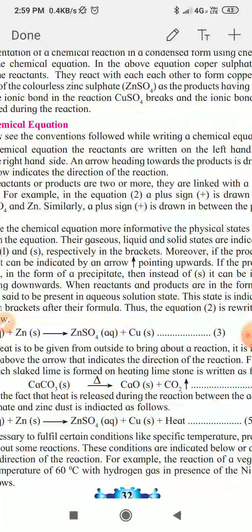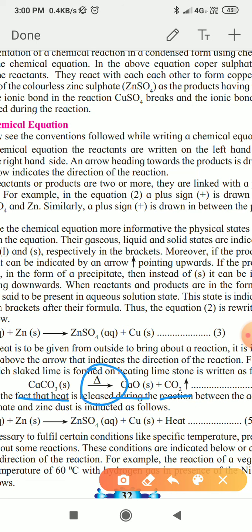So when we have to indicate that heat is given in the reaction, or heat is supplied to the reactant, then that heat is indicated by writing a small triangle on the arrow. That arrow represents the direction of reaction. So see the reaction. Here CaCO3, that is calcium carbonate in solid form, gives calcium oxide plus carbon dioxide, and this reaction takes place by supplying heat, and therefore we write a triangle on the arrow.